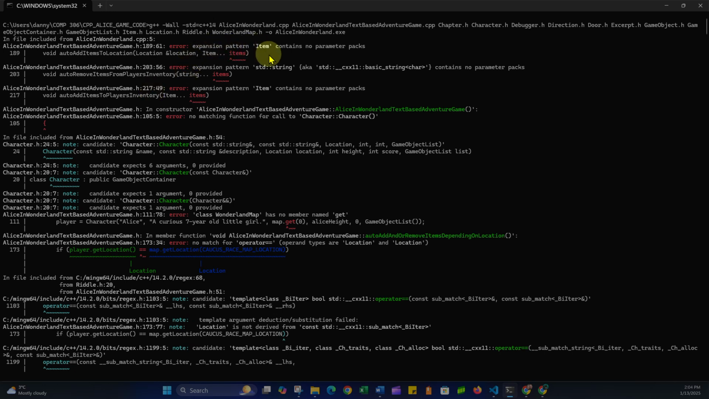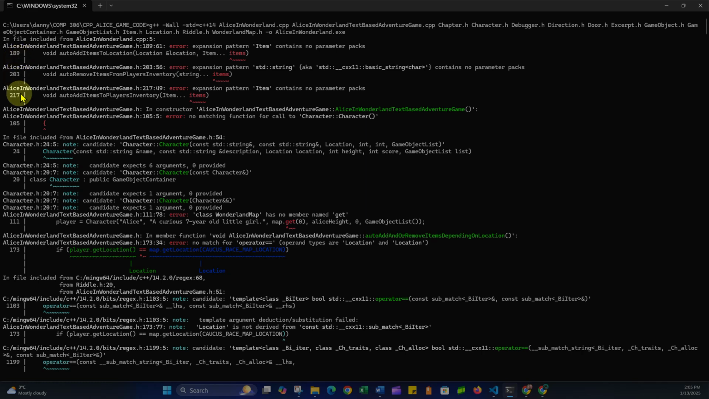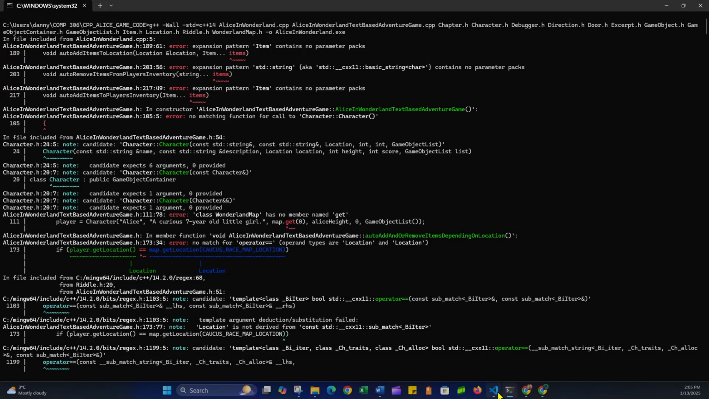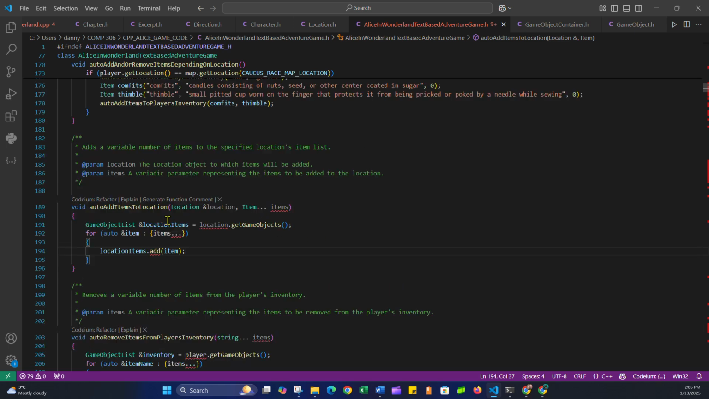Expansion pattern item contains no parameter packs. So we've got this, item dot dot dot, items, string, ellipsis, or dot dot dot, items, and so forth. So what are these errors? Well, let's see if we can fix them on lines 189, 203, and 217. So what does this error relate to?